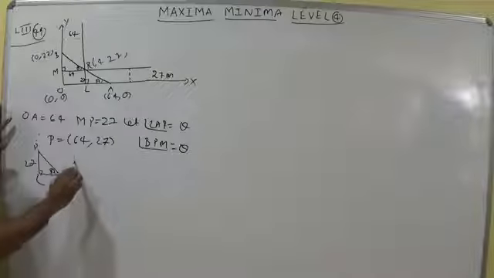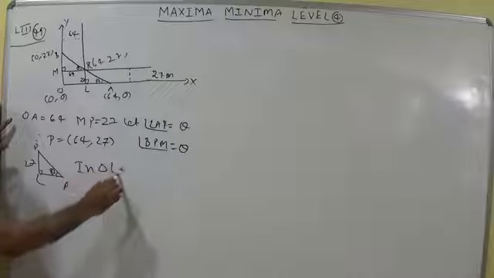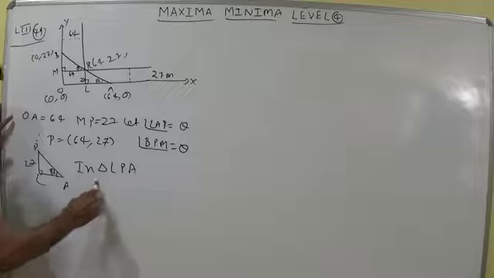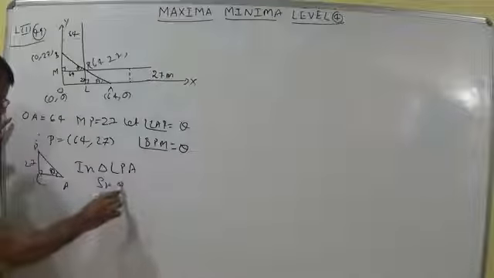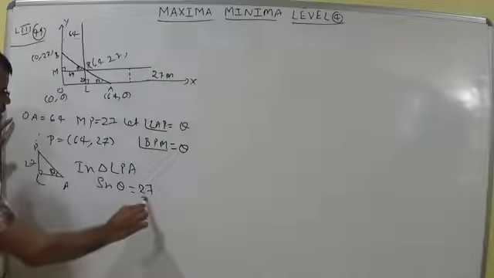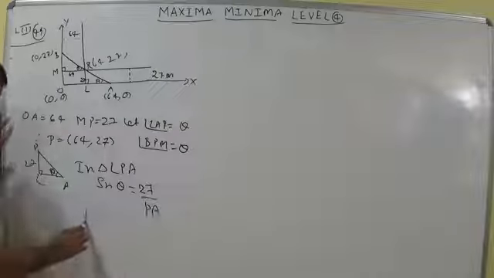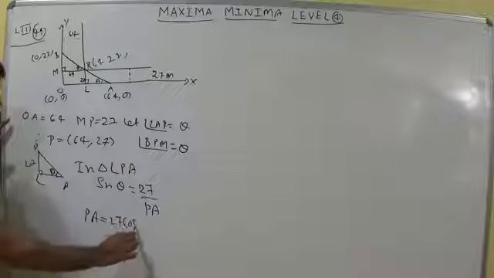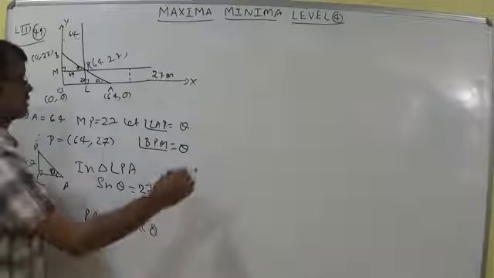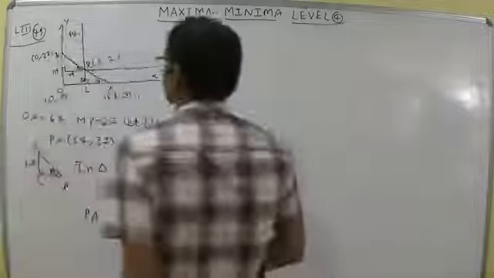In triangle LPA we can write sin theta is equal to 27 by PA. So PA is equal to 27 cosecant theta.